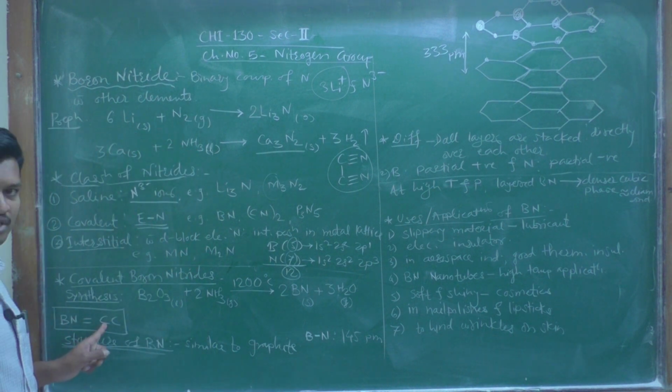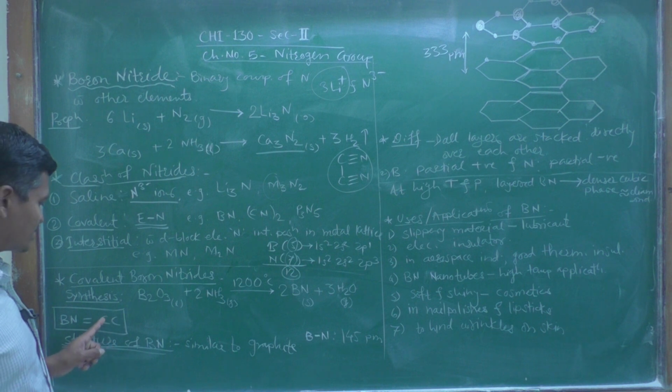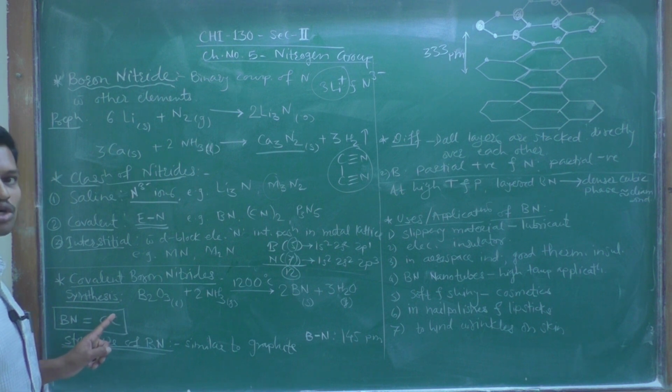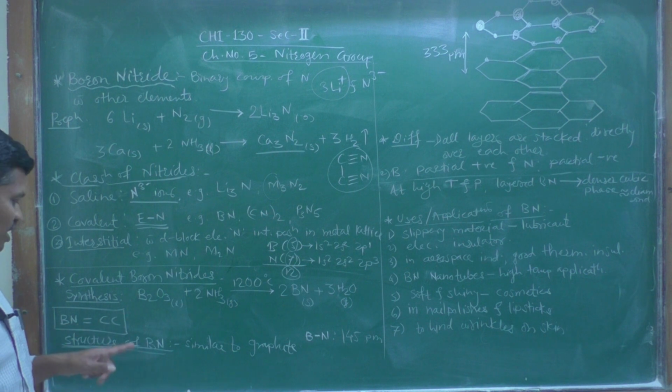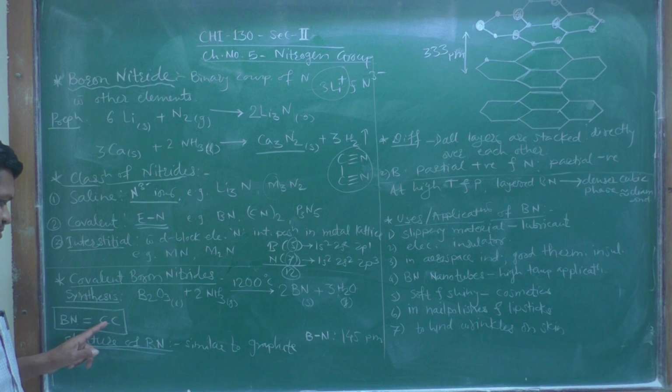One carbon has 6 electrons and another carbon atom also has 6 electrons, so 6 plus 6, in total 12 electrons. So we can say that our binary compound boron nitride, BN, is isoelectronic with C2.